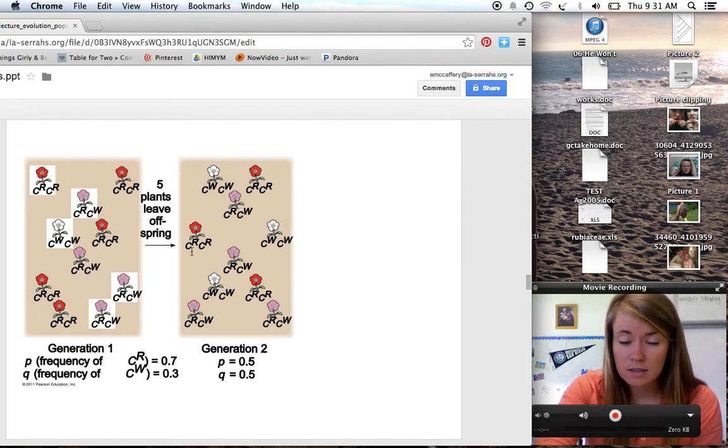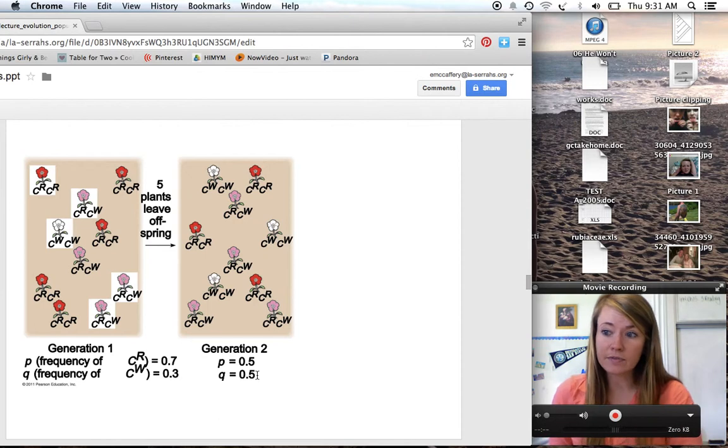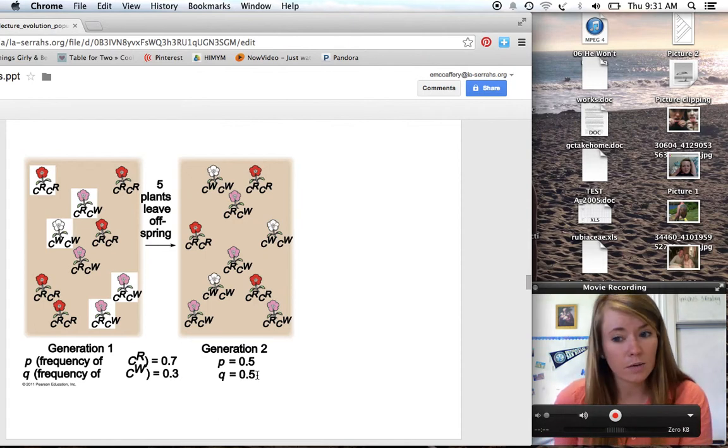Now, because only these 5 did, for whatever reason, maybe the pink ones are more fit than the red and white ones. So that's why 3 of them survived to reproduce, whereas the red and the white ones only 1 each. Now our allelic frequencies are different. We had 0.7 and 0.3 before, now we have 0.5 and 0.5. So our allelic frequencies have changed. Remember in Hardy-Weinberg, they would not change.